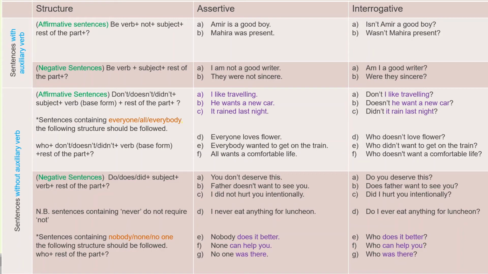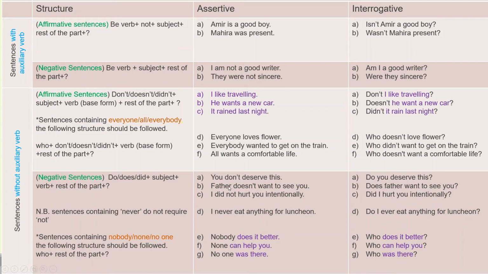Structure is do or does or did plus subject plus verb plus the rest of the part. You don't deserve this. So negative, you don't deserve this. And the affirmative interrogative form will be do you deserve this? We saw this type of transformation before in sentences with auxiliary verb. In the same way, for sentences without auxiliary verb, if the sentence is negative, we'll use positive interrogative form. That's why we did not use any don't or didn't form. You don't deserve this. Do you deserve this?